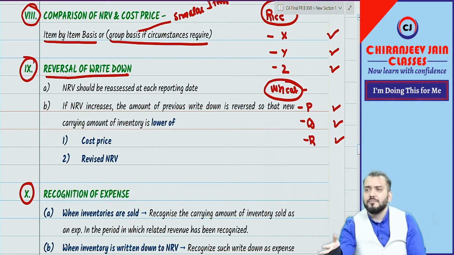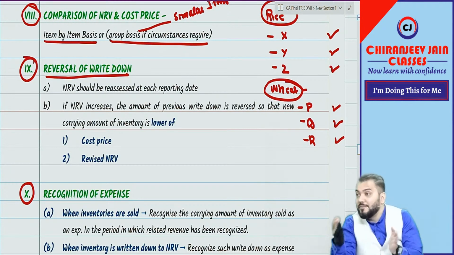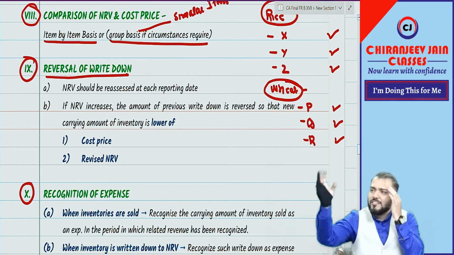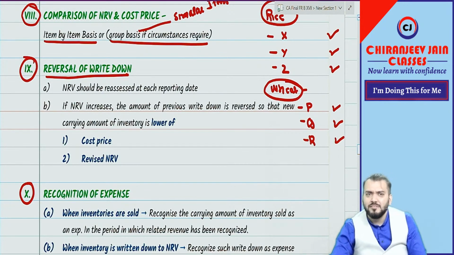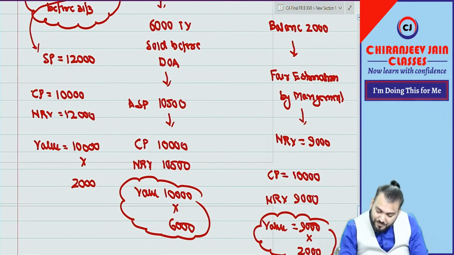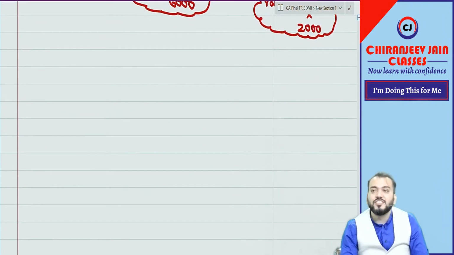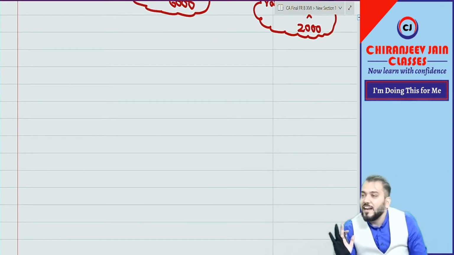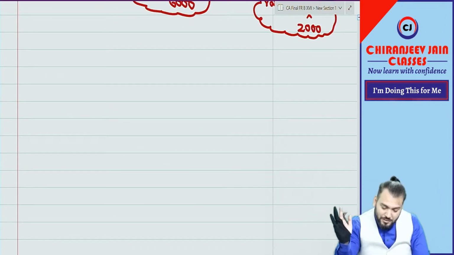Now, reversal of write down. So first I need to explain write down, then I will come to reversal of write down. Have you understood write down? What is write down? Have you understood write down? Yes, sir. You have understood.